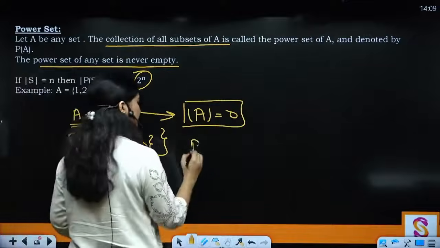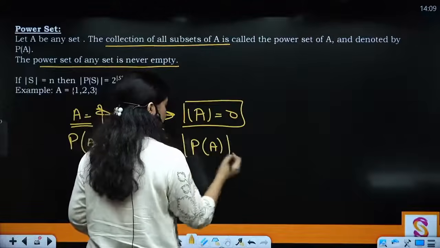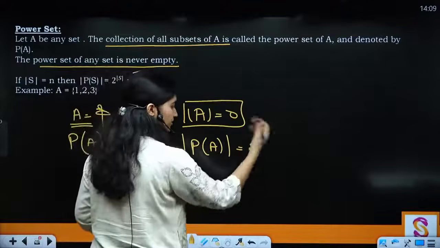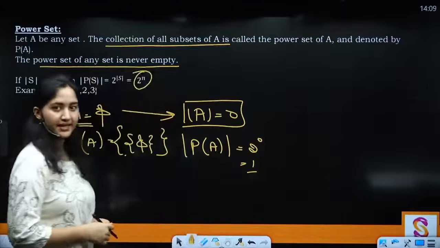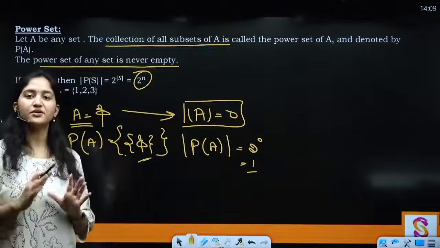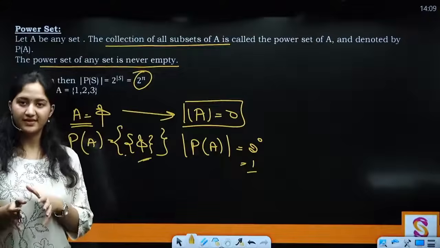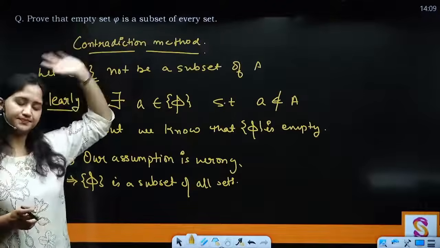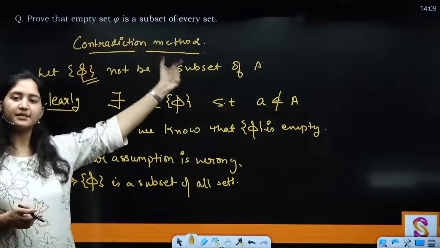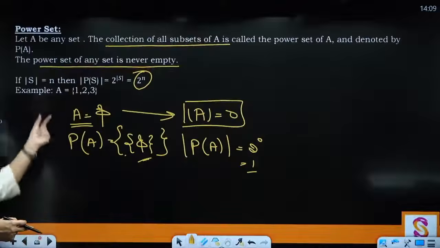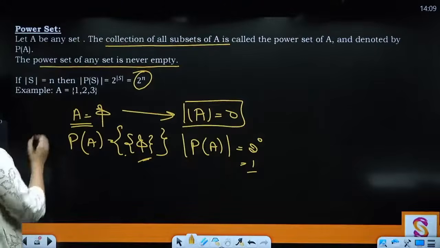So the number of elements in the power set is going to be 2 raised to the power 0, that is 1, right? So power set is never empty. That means phi is always going to be a subset of power set, right? Why? Because we said that empty set phi is a subset of every set. Clear?